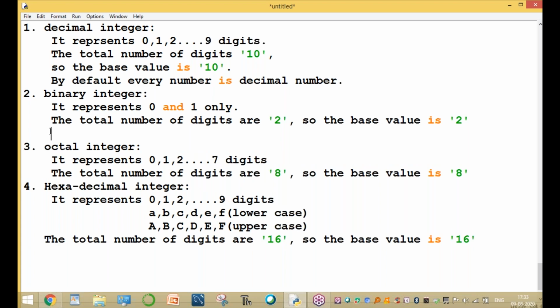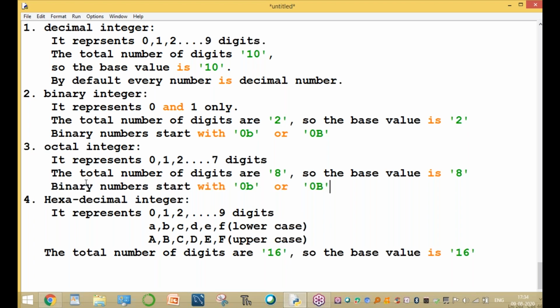In recognition point of view, binary numbers start with 0b, small b or capital B. Octal numbers start with 0o, small o or capital O. Please recognize the difference between 0 and O, very important. This is zero, and this is small o.